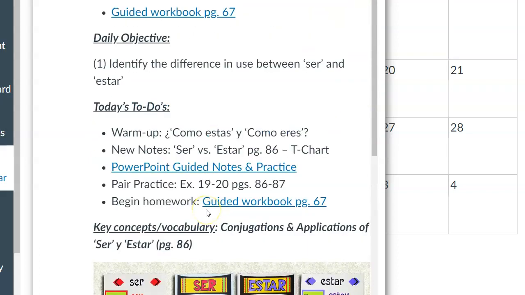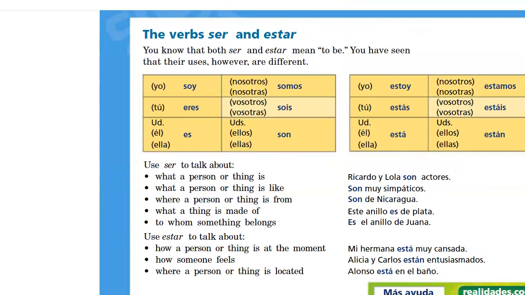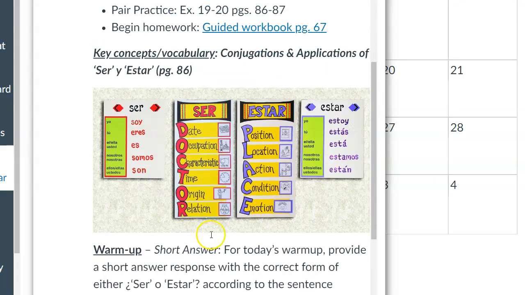All right, and then for the rest of the agenda, we're going to go over the new notes of ser versus estar on page 86. Do a little guided practice and notes from the PowerPoint here. Some pair practice out of the textbook, and then an opportunity to begin your homework, which again is guided workbook page 67.